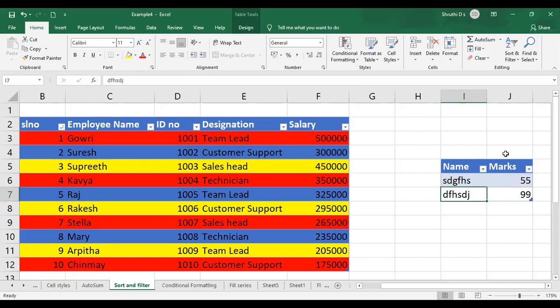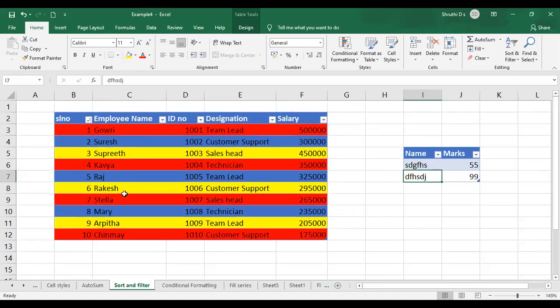Okay, so this is how you can apply sort and filter option to your table. So here, entire table means for each column it will be applied. As you can see, for the entire table, in individual columns, the particular drop down is applied. So this drop down is nothing but the sort and filter option for your table. So basically, as I said, it is going to sort and filter.